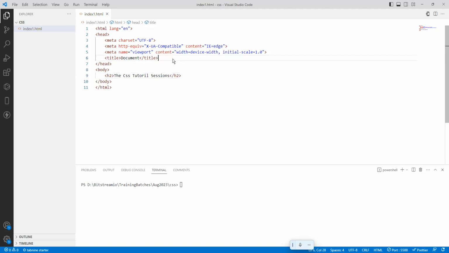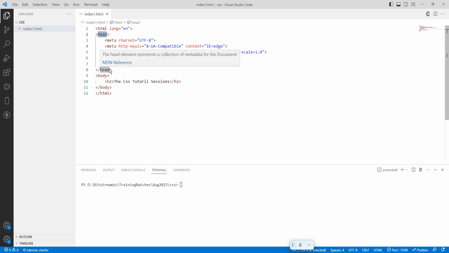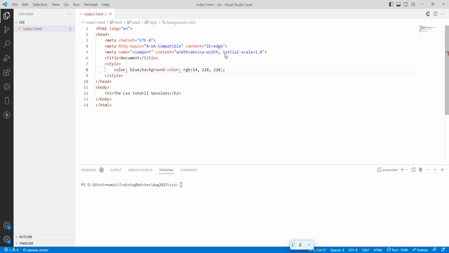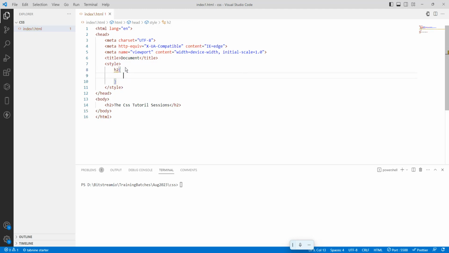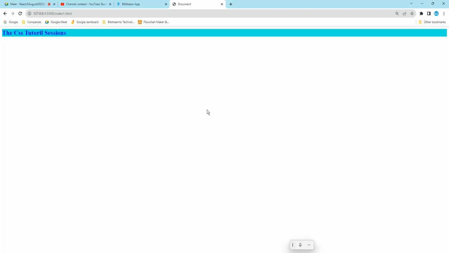The next is the internal. So internal, how are we going to write it? Inside the starting head and head end. So I want to add it here. Control V. Okay, so here what we need to do is define where we are going to apply it. So Control X for the H2 tag. That's why H2, open and close brace, and a color. Save it. Again the same thing is there.